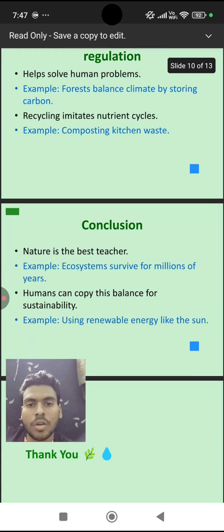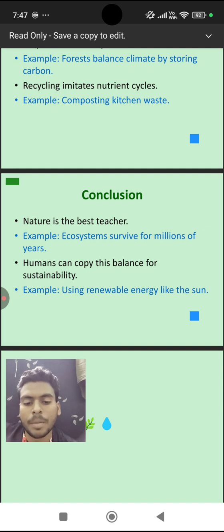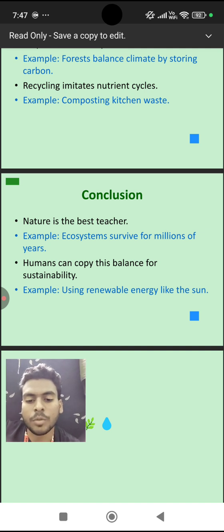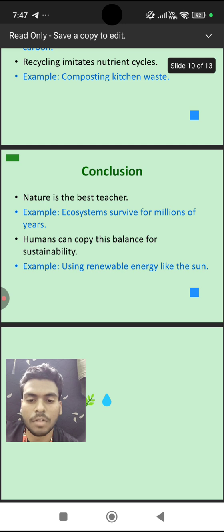So the conclusion regarding my topic is that nature is the best teacher we have ever known. Example, ecosystems survive for millions of years. The main conclusion is that the environment can sustain without any human interaction, but humans can't survive without interaction with nature. So we should always maintain good relations with nature and not harm it, which is very useful for us for future development. Example, using renewable energy like the sun. So this is my topic regarding learning from nature's sustainability.